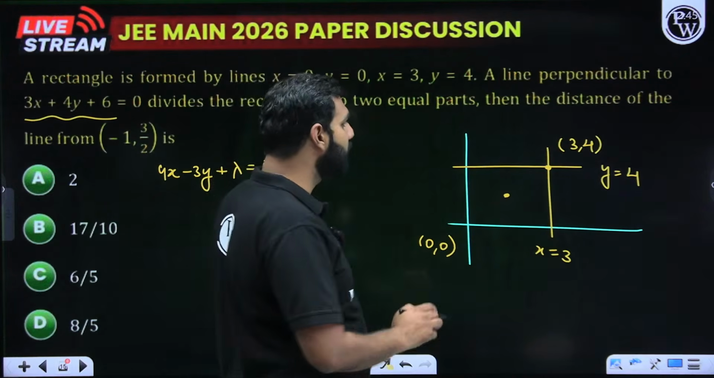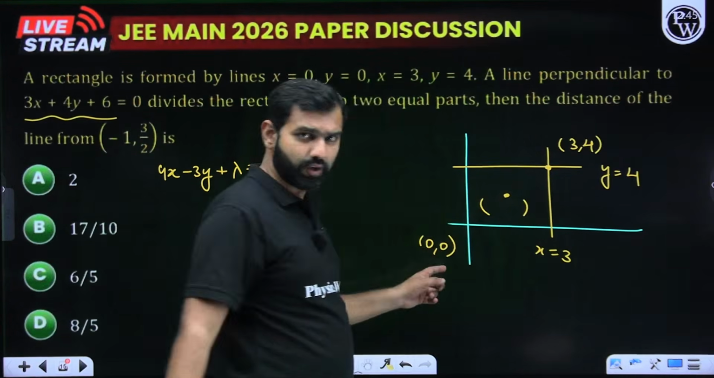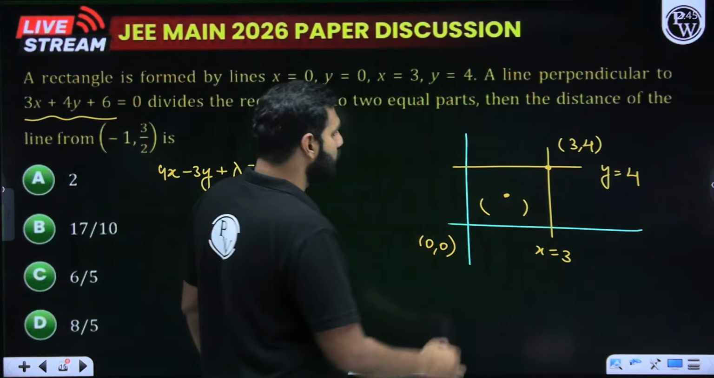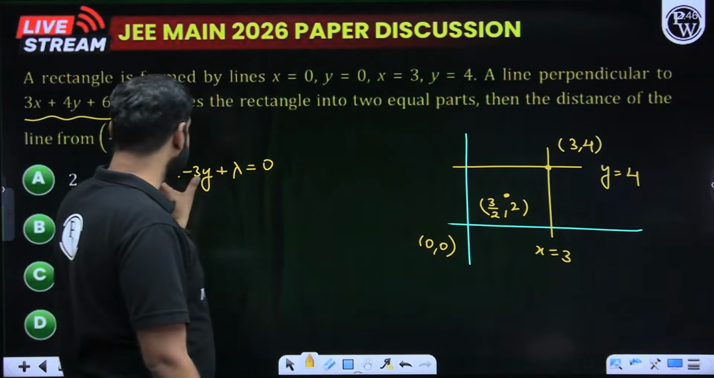Center means what? The midpoint here. So here, if I join (3, 4) with (0, 0), I can find the midpoint. So the midpoint will be (3/2, 4/2), that is this. So this line must be passing through this point.